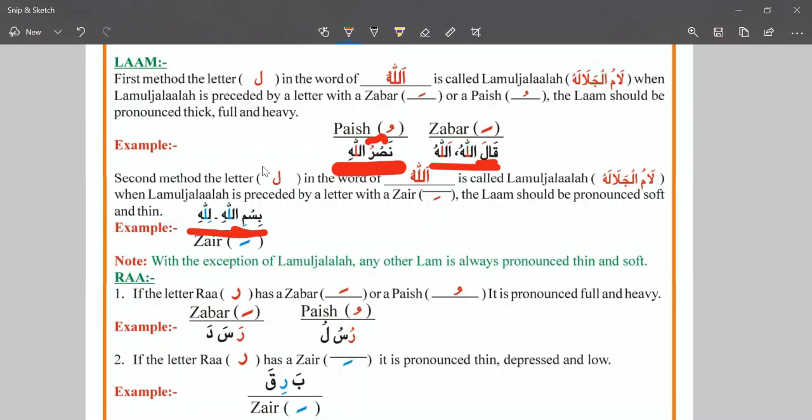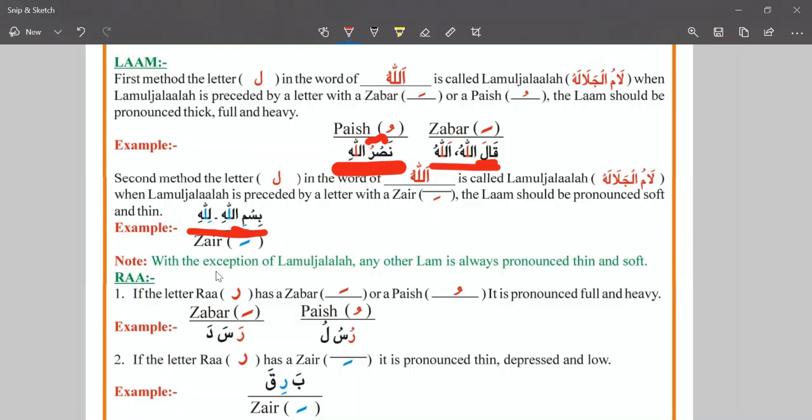We said that if the Lamul Jalala, Allah Lam is there, and connecting with the previous letter that has a sign of Zabar or Paish, then the Alif, Allah Lam is pronounced with the heavy sound. If there is a Lamul Jalala and connecting with the previous letter that has a sign of Zair, then the Lamul Jalala, Allah Lam will be pronounced with the low sound, with the thin sound.